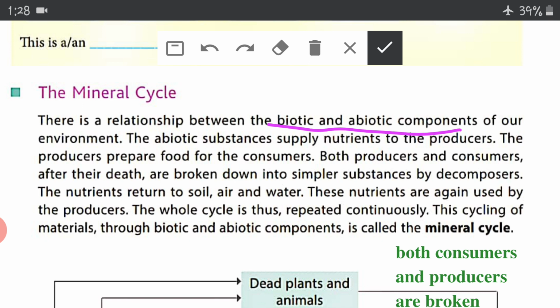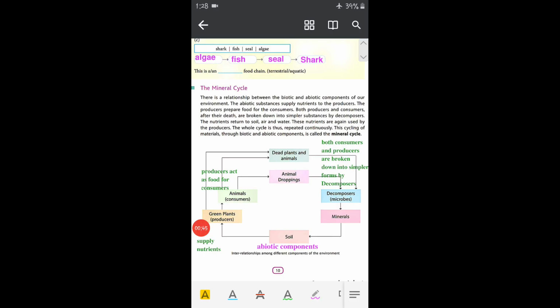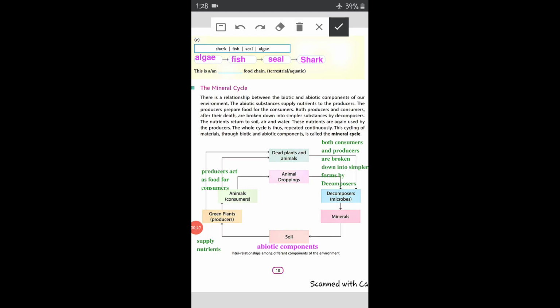Abiotic substances always supply nutrients to producers, and producers prepare food for consumers. Both consumers and producers, after their death, are decomposed by decomposers and broken down into simpler substances, which get returned to soil, air and water. Let's see this diagrammatically. You can see this diagram in your book also.